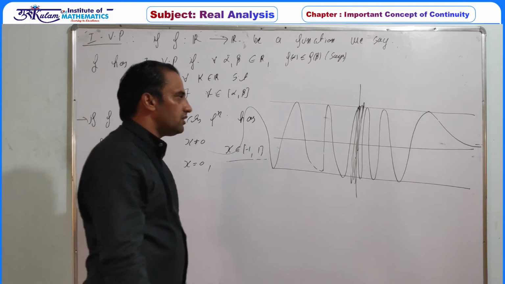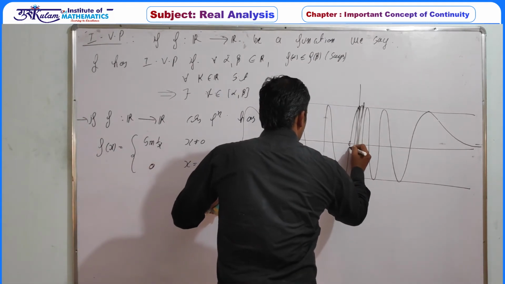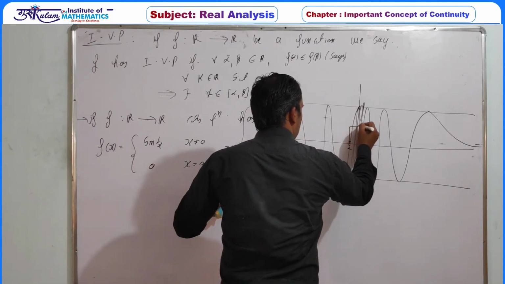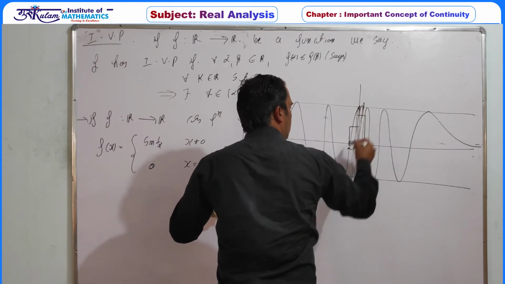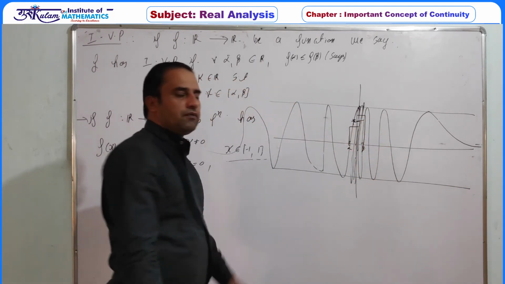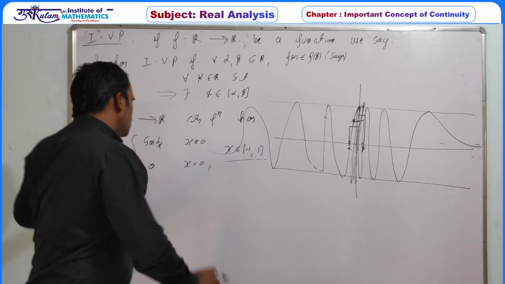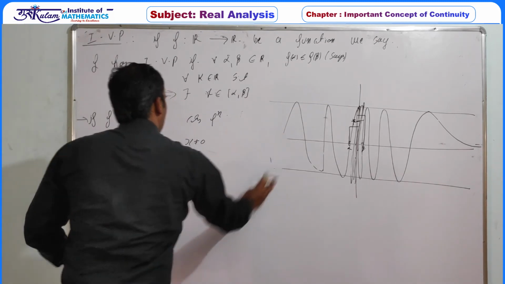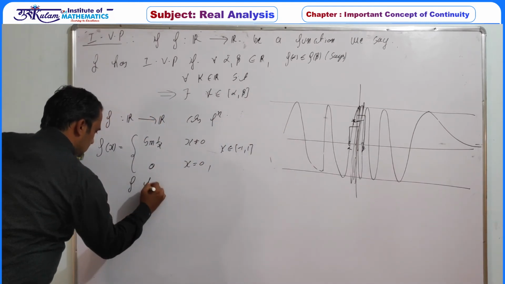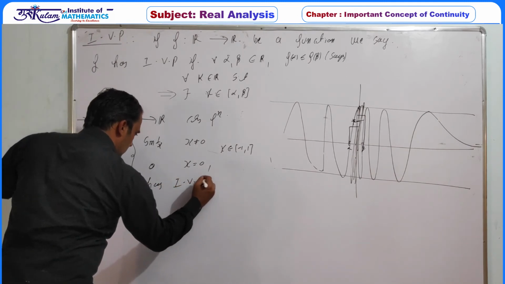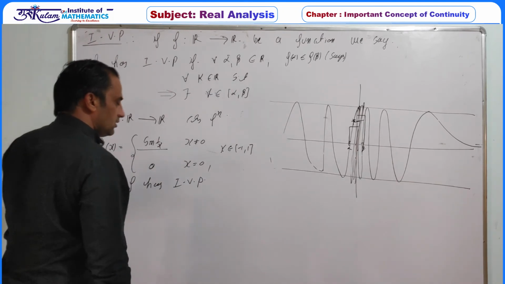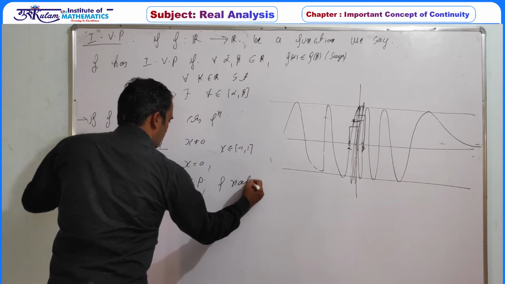At 0 the value is already 0. Now if we take this region, we can define this on between alpha and beta, then this value is f alpha, this value is f beta. For any k between f alpha and f beta, there must exist a pre-image between alpha and beta. That is, whenever x belongs to minus 1 to 1 or some alpha to beta, f has the intermediate value property. But as x tends to 0 from left or right, the limit does not exist. So this f is not a continuous function.